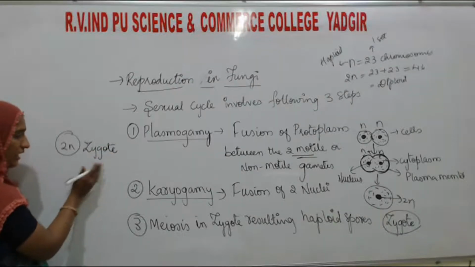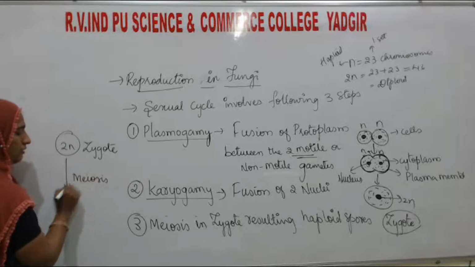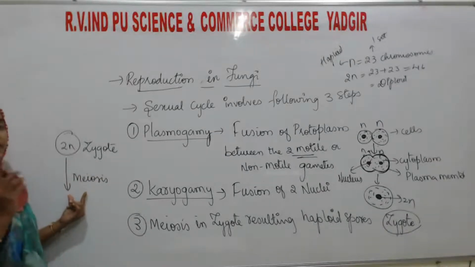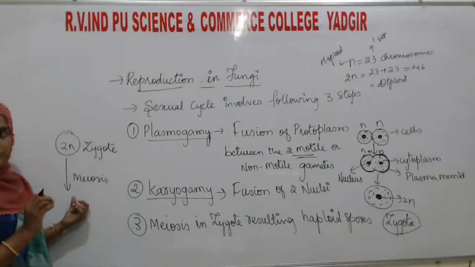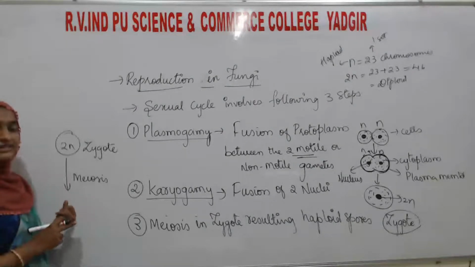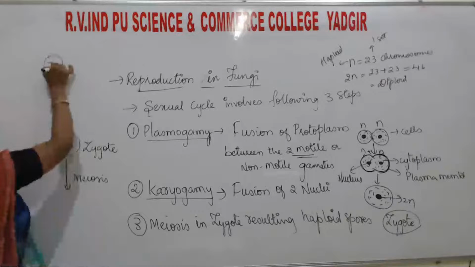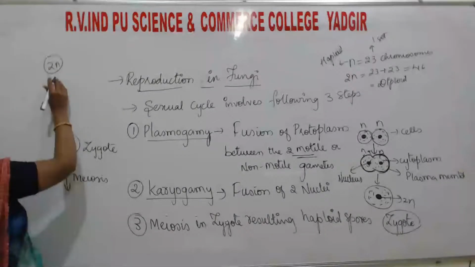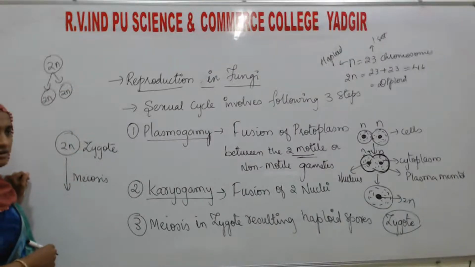So the zygote will undergo meiosis division. Meiosis division means what? Mitosis and meiosis are two different types of cell division. Mitosis means equational division, meiosis means reductional division. If a diploid cell undergoes mitosis, the daughter cells or new cells formed will also be diploid.